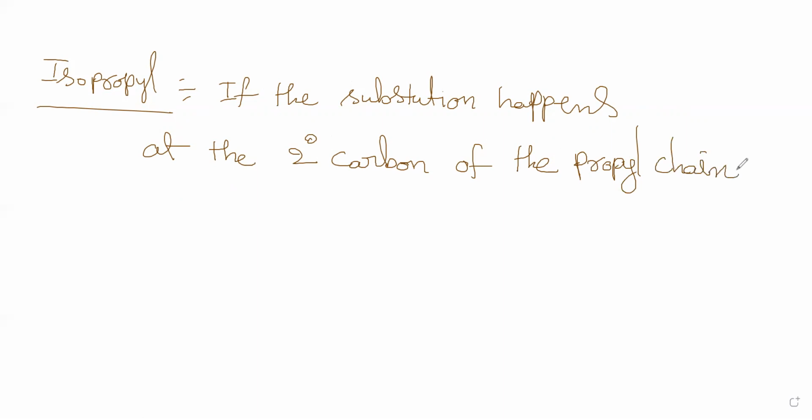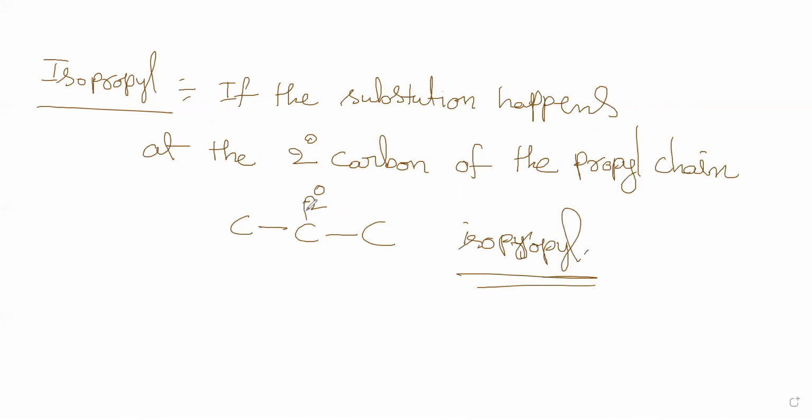What is a propyl chain? CCC, a 3-carbon chain. In the 3-carbon chain, if substitution is happening at the secondary carbon, it is called isopropyl. I hope I am clear now.